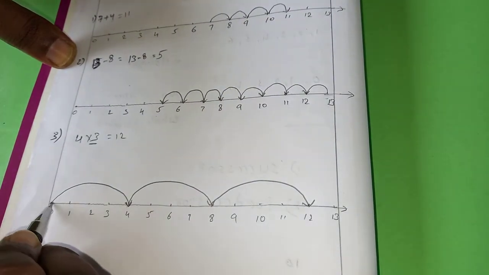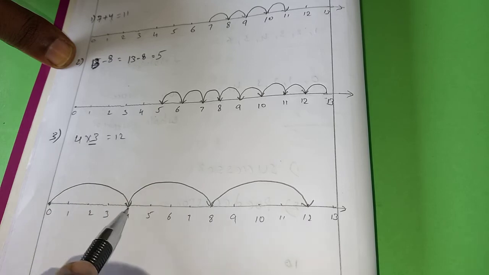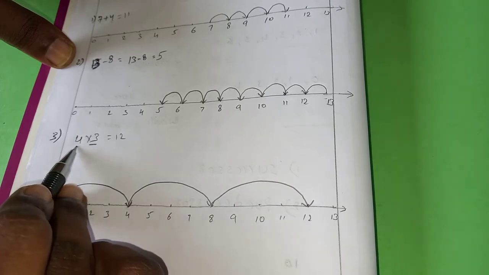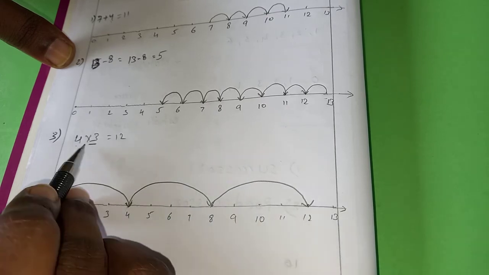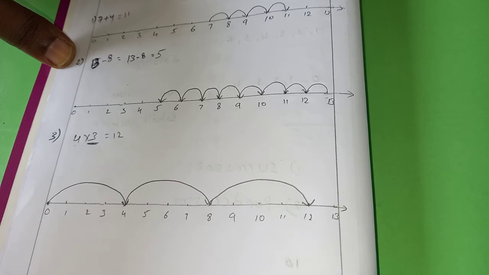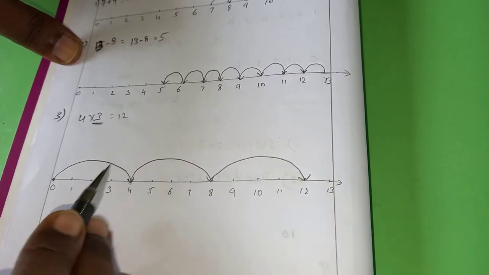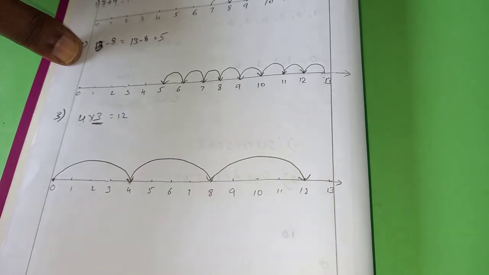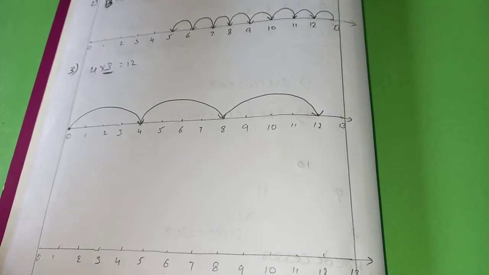Understand, for multiplication you have to start at 0 and you have to move 4 steps at a time, just because our number is 4. Like that 4 steps is the next move. Like that 3 times we have to go, because this is a multiplication. Understand? So up 4, 8, 12. 3 times we have to move, because 4 into 3. 4 into 3, the answer is 12.